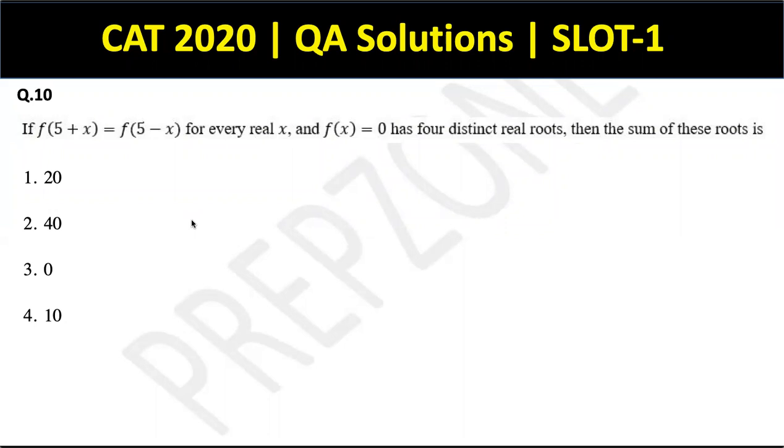I would have left this question as of now if I were attempting the CAT as it is. But since it's a solutions video, I have to solve. So let's say, cool. So it can be solved by multiple methods, as I can see. Considering the first one as, let's say, replacing x by x minus 5 in the given equation, I get it as f of 5 plus x minus 5 equal to f of 5 minus x minus 5.